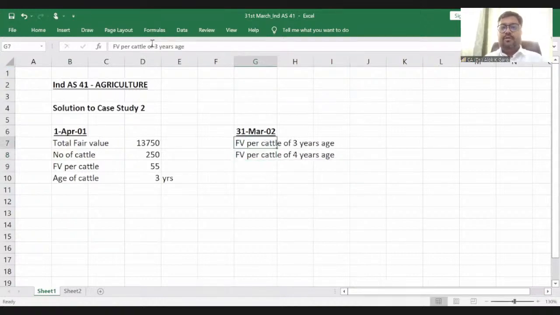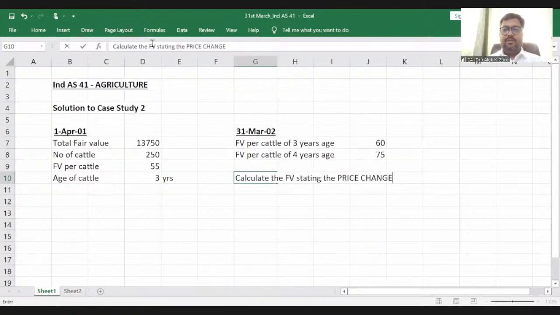These two pieces of information are given: 60 rupees is the fair value per cattle for 3 years and 75 is for 4 years. And the requirement of the question is to calculate the fair value stating the price change and physical change separately, right? Price change and physical change separately.